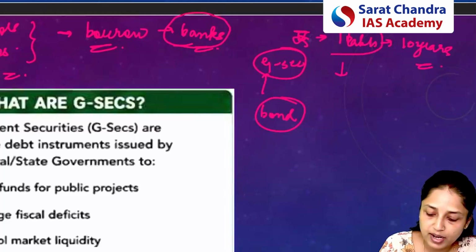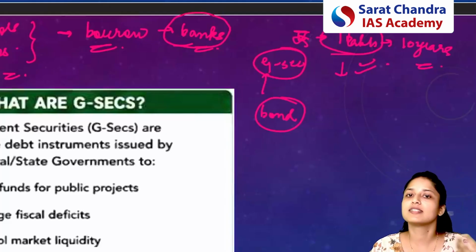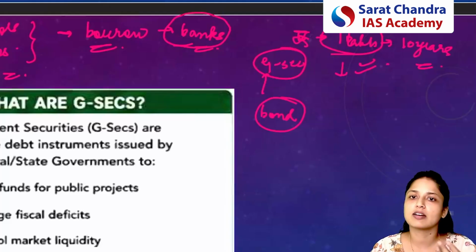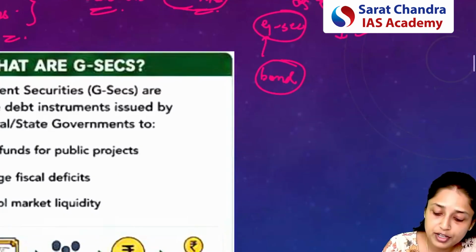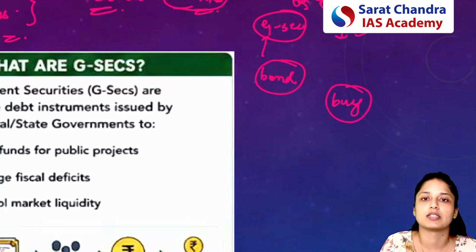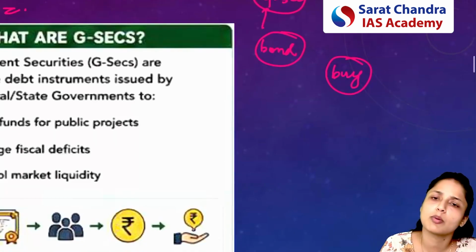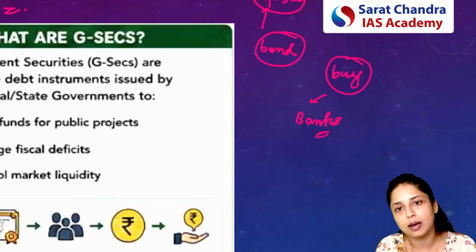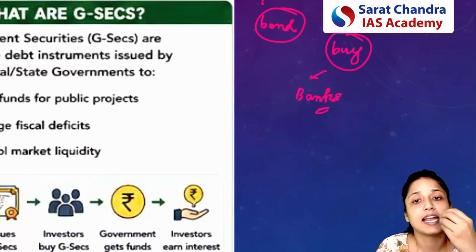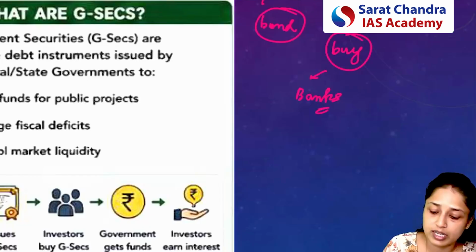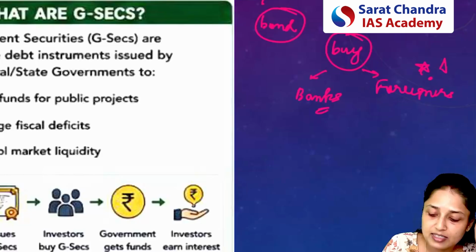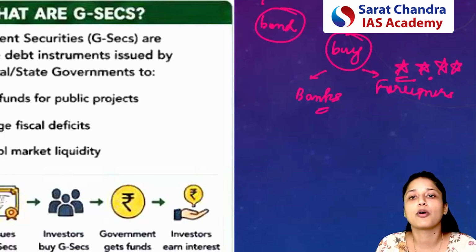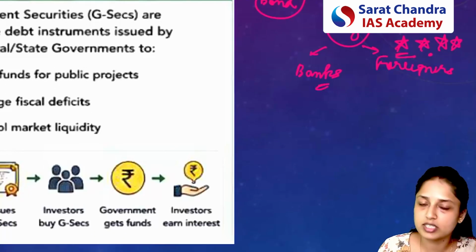So here, for example, government has issued the bond of 1 lakh rupees. So government will say to the investors that I will be paying you the interest year after year, and at the end of 10 years, I'll be paying you the complete money. So yes, if we talk about who all can buy the government securities, just now I discussed that government securities can be bought by anyone. For example, banks can also buy government securities. Insurance companies can also buy government securities. Any individual in this country can buy government securities. And apart from that, foreigners can also invest in government securities. Please remember, this is a very, very important point, that foreigners can also invest in government securities in India.